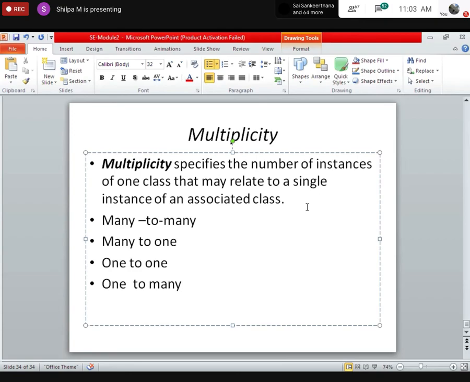It means that if Kavya is the only student who is learning from more than one faculty, then it will be one to many. Next class, I will give more examples and teach you, but I just wanted to put this concept in your head. Okay?